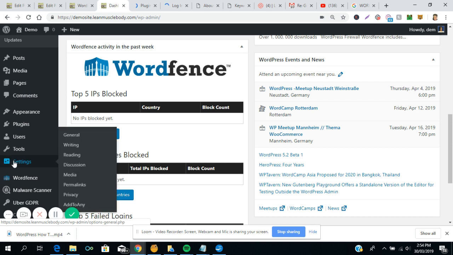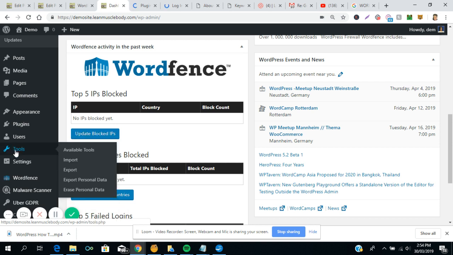And here we have tools. These are some little tools that give you some extra functionality. You could import WordPress posts, etc. Export your WordPress posts, export personal data, and erase. And here you'd see tools that are available. Your settings.